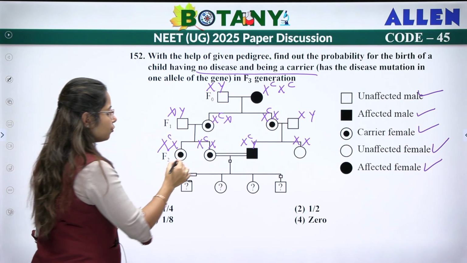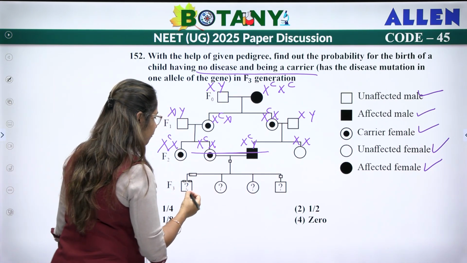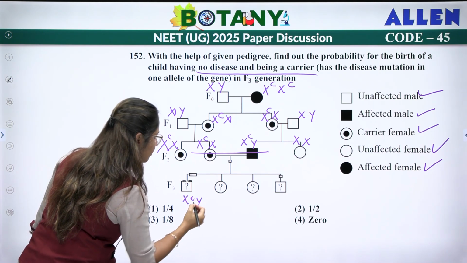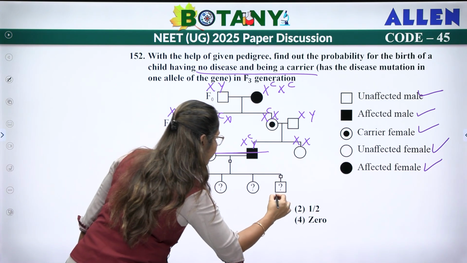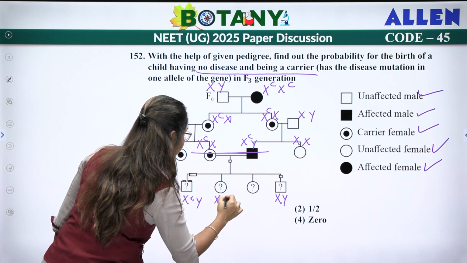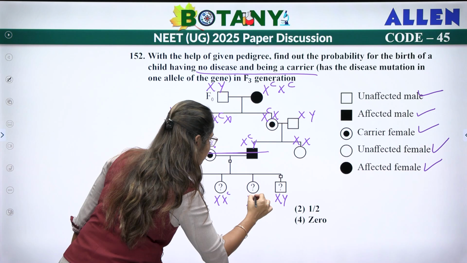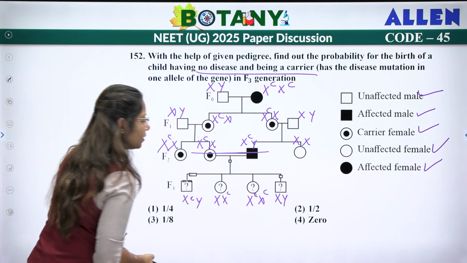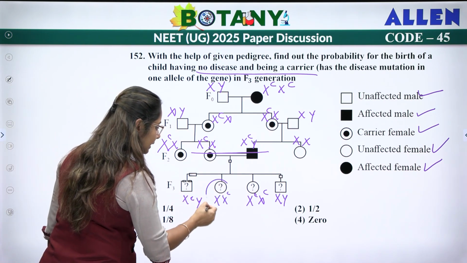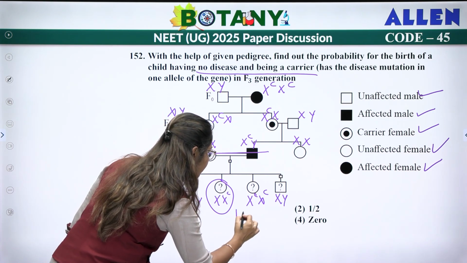Okay. So when you do the crossing between this, we will have 4 options. We can have XCY, XY, XX, C and XCXC. Okay, so if we go with this logic, we will see that this is the carrier with no disease. So the answer for this will be 1/4.